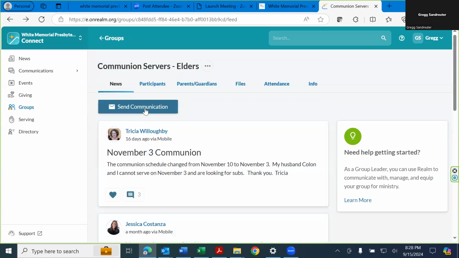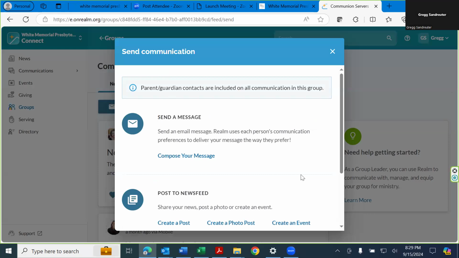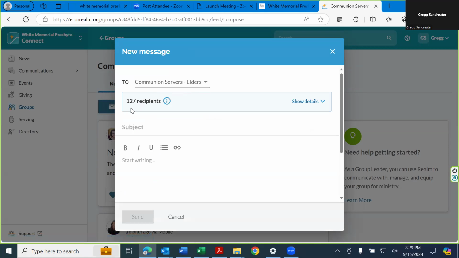If we go to this button, Send Communication, this screen will pop up. It'll say send a message, and all you do is compose your message. It goes to all 127 people listed on the elders list. You've got to put something in the subject line, otherwise Realm won't send it through. It can be something simple like, I need a sub, please.